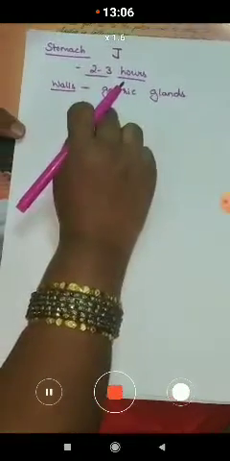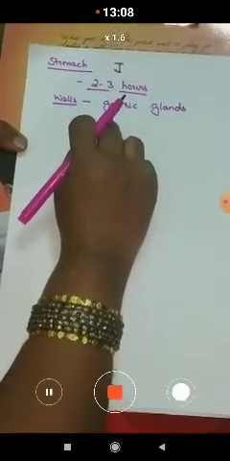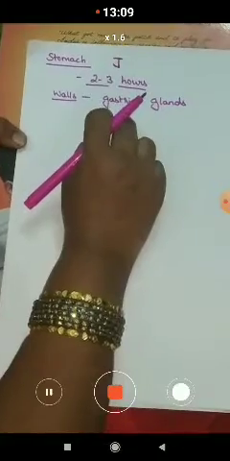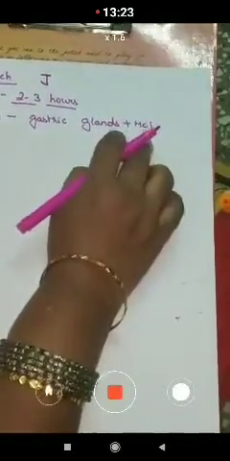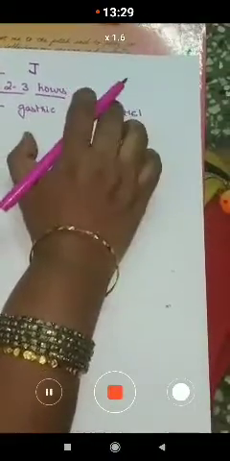Similarly, in the mouth we can observe the salivary glands. Here also we can observe the glands present in the stomach. Along with these gastric glands, hydrochloric acid, HCl, is also present, which helps in killing the germs. If any germs are present in the food, children, they are killed by this hydrochloric acid.